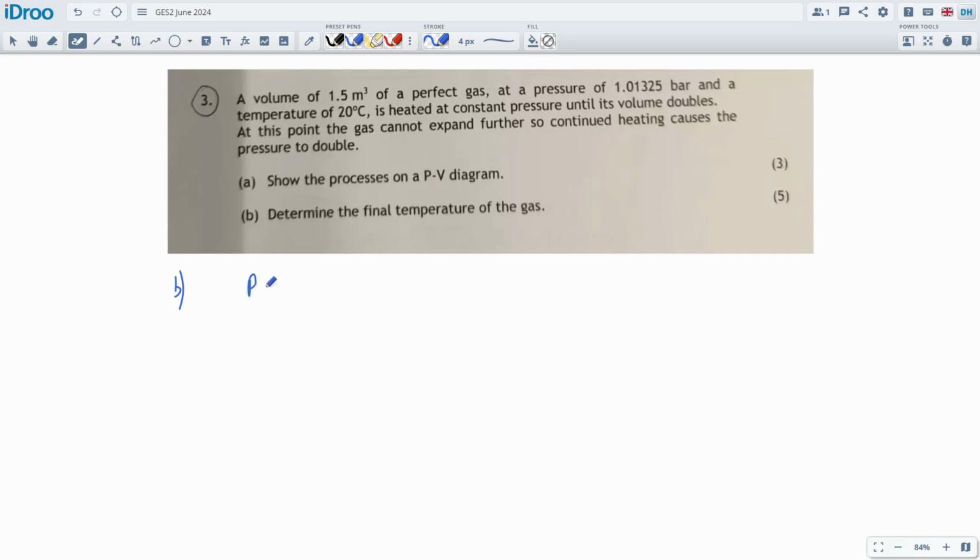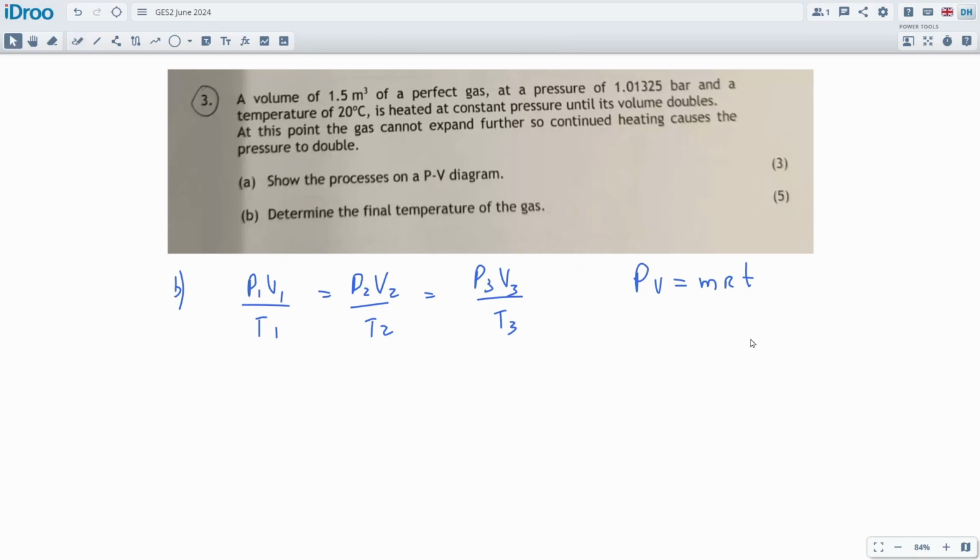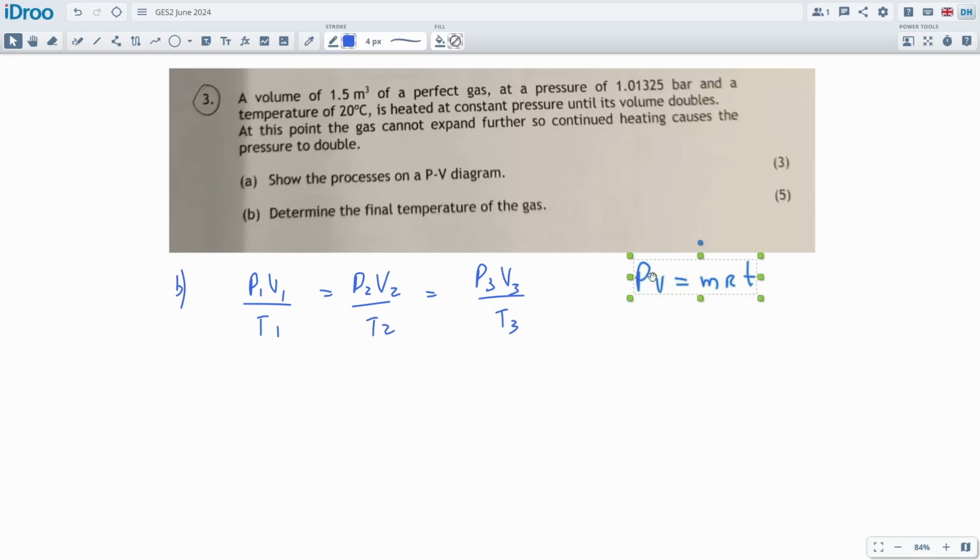We're going to use our formulas, which will be P1V1/T1 is equal to P2V2/T2, and this will also be equal to P3V3/T3. It's not really necessary to write that in, it's just I think this one's going to be a 3-stage process, and we're going to be using the PV is equal to mRT equation, and we don't actually need this equation. You can see there's no characteristic gas constant given, so I'm not going to use it this time. It's just going to be these 3 stages here. Alright, so we're going to be using these guys.